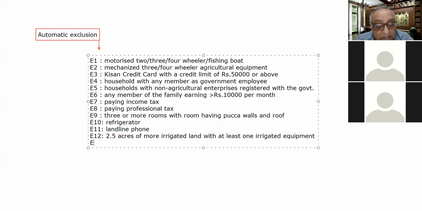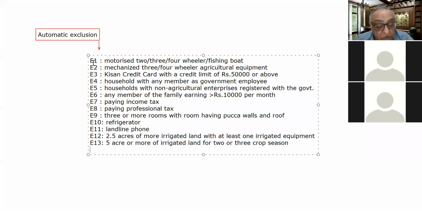So next is the 13th criteria. According to the 13th criteria, there is 5 acres or more of irrigated land for 2 or 3 crop seasons, we can say in a year, right? So the last criteria is the 14th criteria.